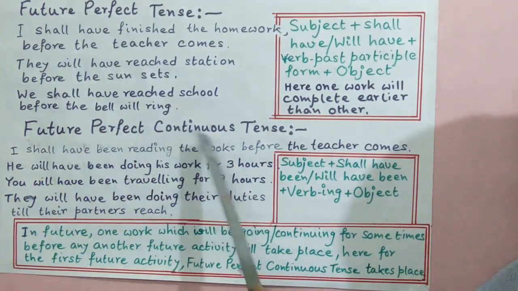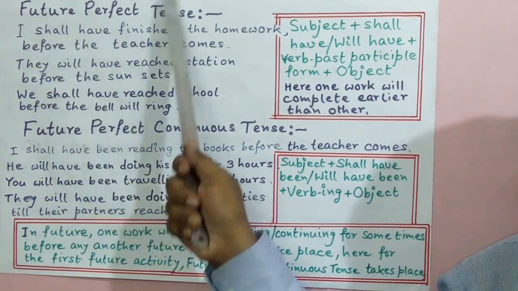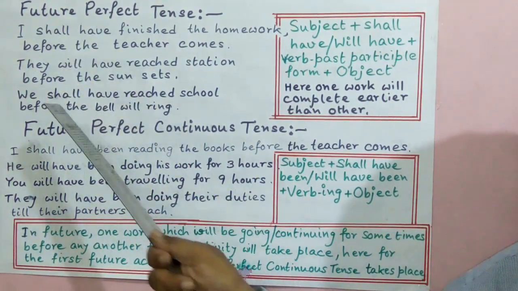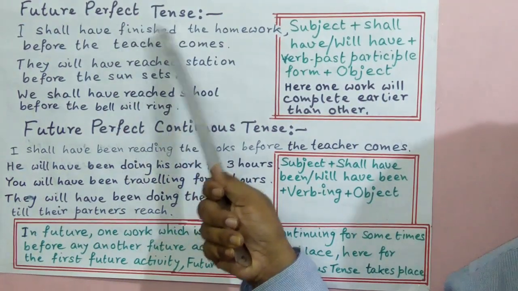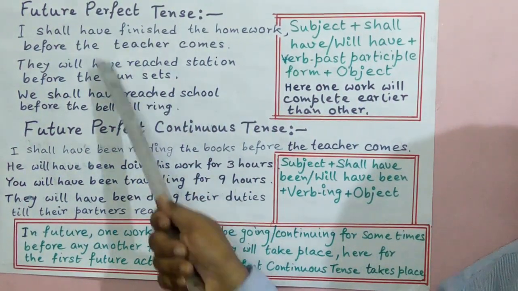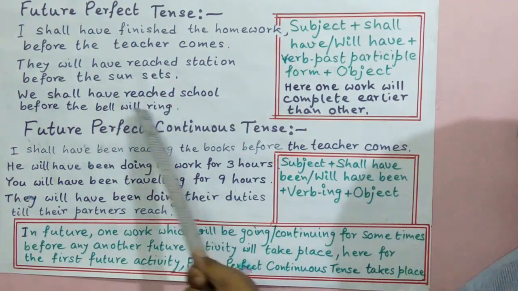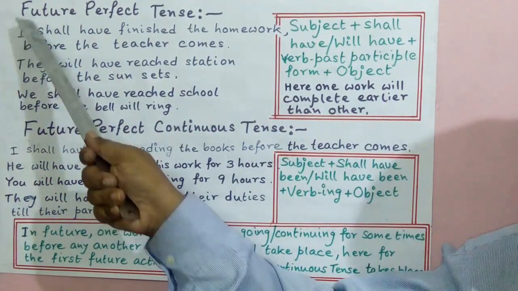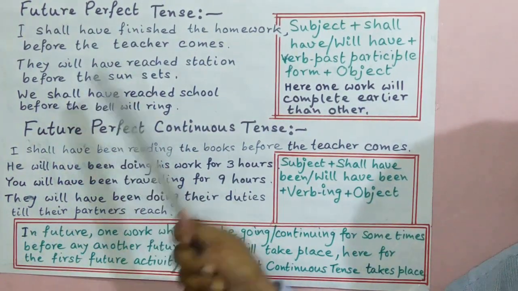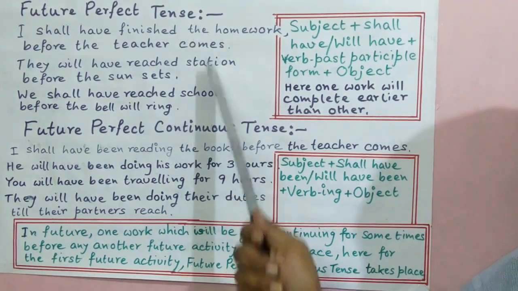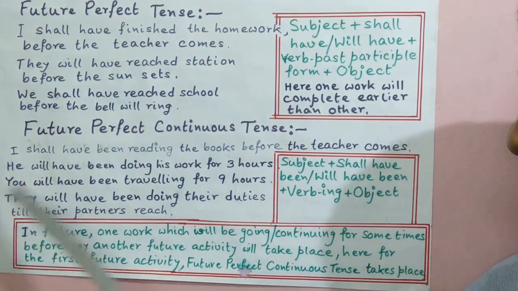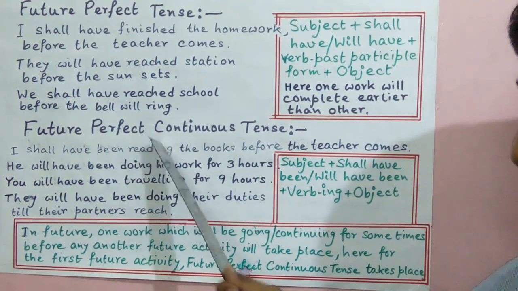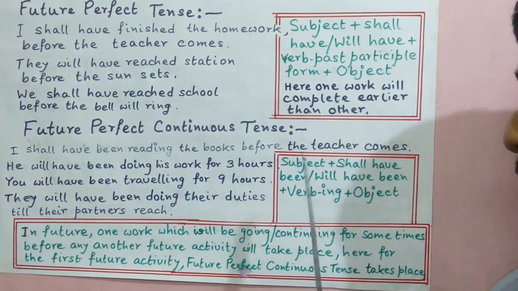So the future perfect tense and future perfect continuous tense. Here for future perfect tense, I, they, we are subjects. Here shall have, will have is used, and finished, the past participle form of verb finish, reached, the past participle form of verb reach. Here also the past participle form of the verb reach and the remaining part is the object. So here the subjects are there, shall have or will have, and past participle forms of verb, and the object. And for future perfect continuous tense there are subject and shall have been or will have been, ing added with the verb read, and after that the objects are there.